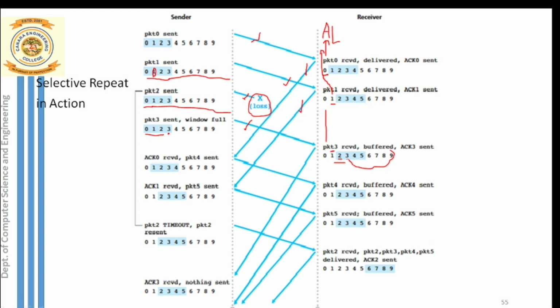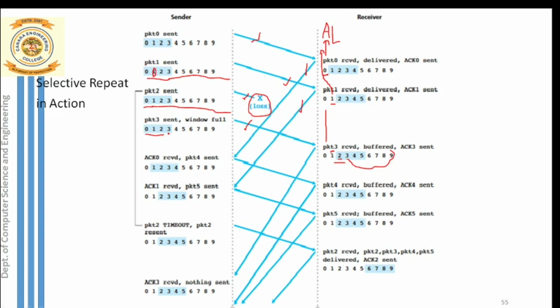Unlike the go back N protocol, which used to simply discard out of order packets, the discarding job is not happening in selective repeat. Note, this is the major difference between go back N and selective repeat. Selective repeat will never discard an out of order packet, whereas go back N will simply discard it. Out of order means the packet which is not received in order. So packet 3 is not discarded, it is stored inside the buffer.